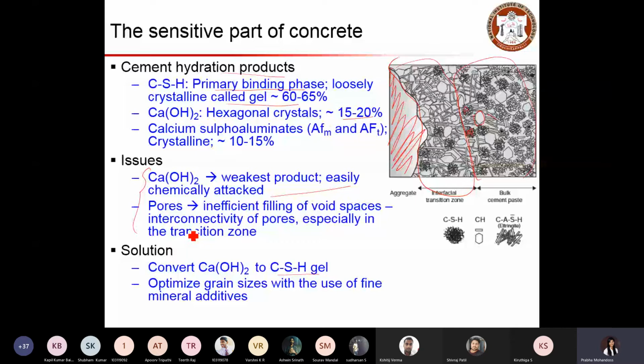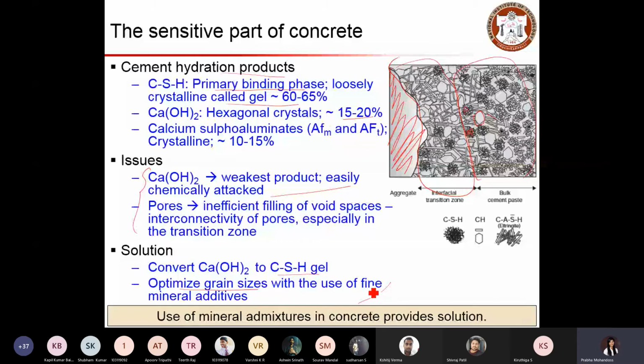When we have fine mineral additives, they fill the open pores available in the concrete matrix. So there comes the use of mineral admixtures in concrete, which addresses these issues by converting the Ca(OH)2 to CSH gel, and by optimizing the grain sizes so that the pores get filled and reduced.